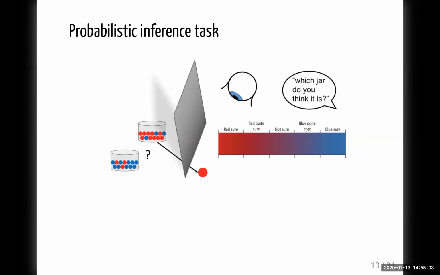Then here we see the first bead drawn is actually red, and the participant is asked to rate whether it's mostly coming from a jar with the majority being red beads or from the jar with the majority being blue beads. Then again, a rating is requested after seeing a blue bead, then again after a red bead, and again after a red bead. And that goes on for 10 beads. The rating is here illustrated on a 7-point scale, but 11-point scales or continuous scales are also used.